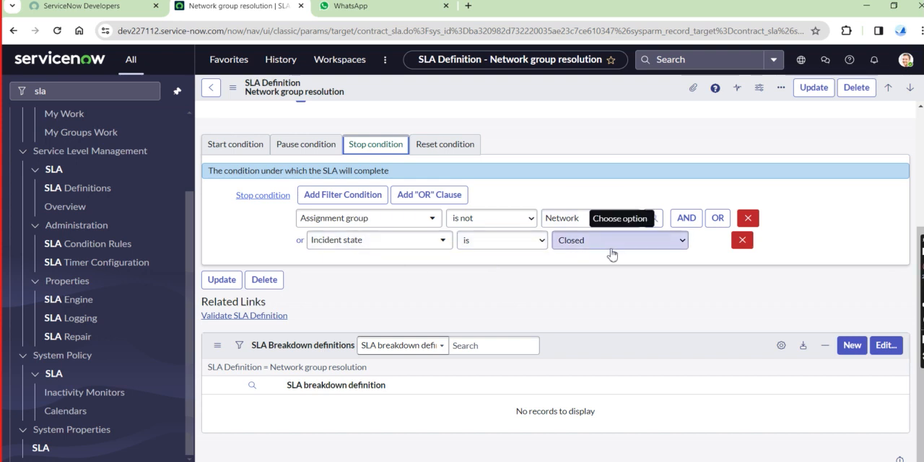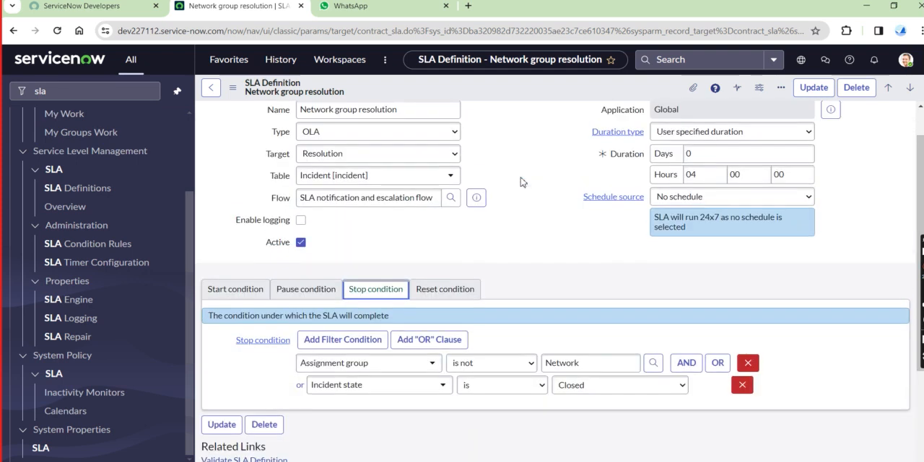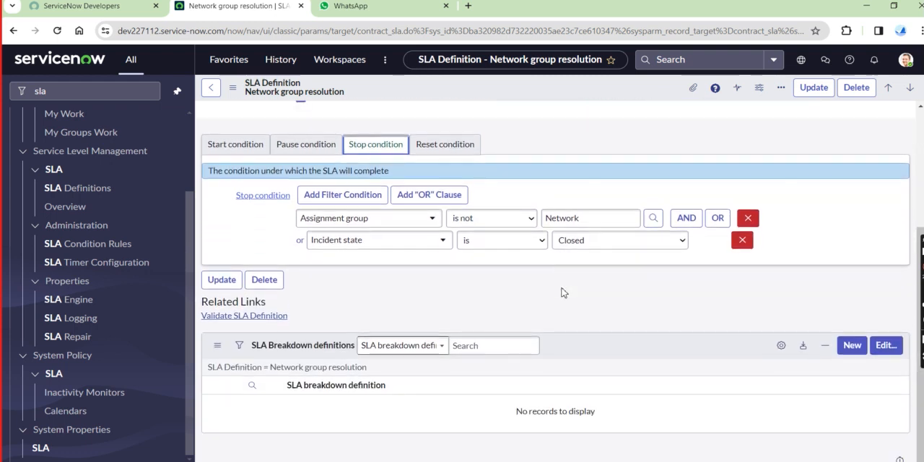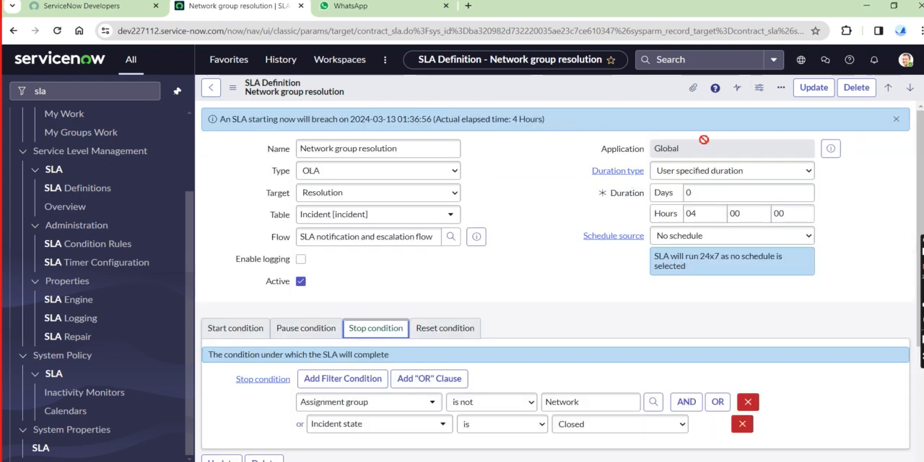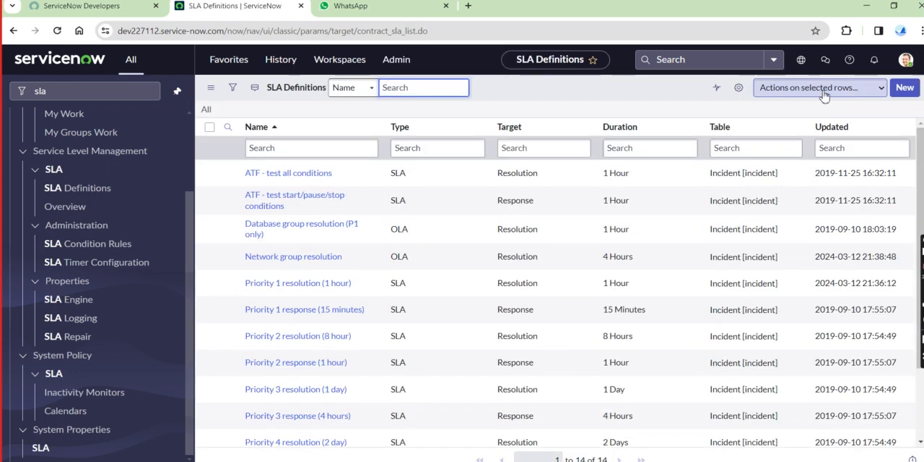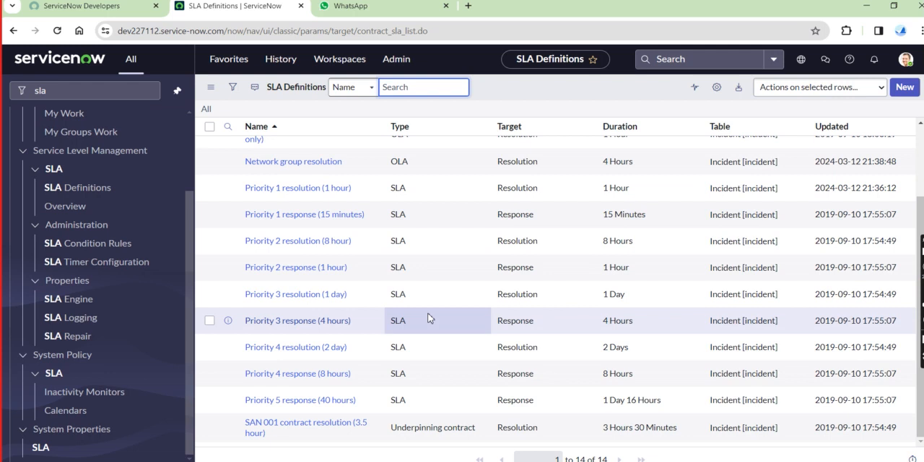And incident state is closed. So if the incident state is closed, then definitely stop the particular OLA task. And the timing of the particular OLA, just have a look here. This is the 4 hours. 4 hours time has been given here. So this is okay, then simply give the update. So this is the OLA.